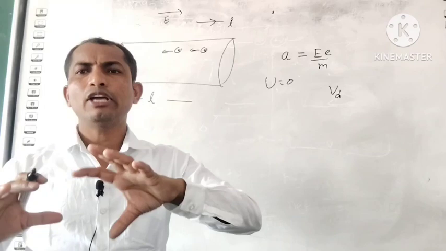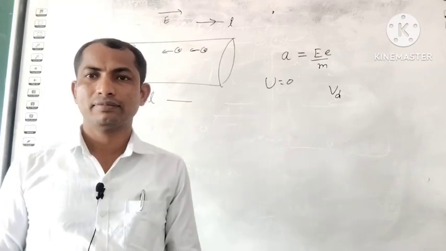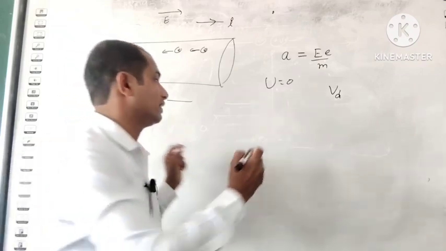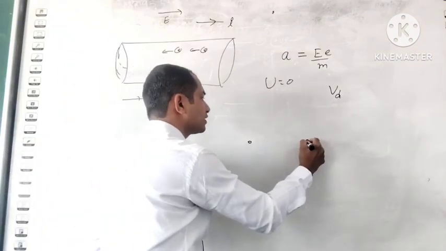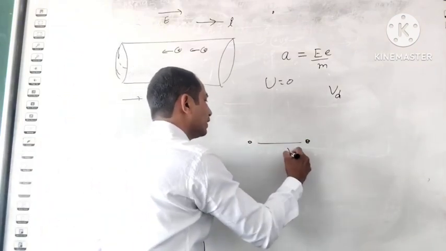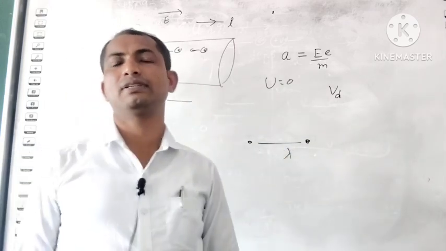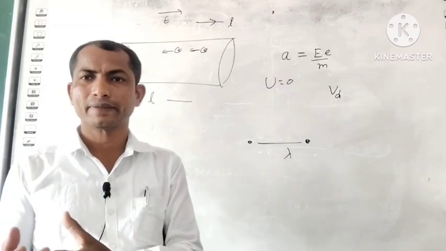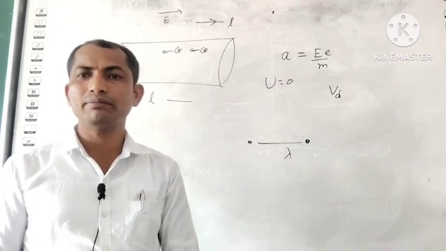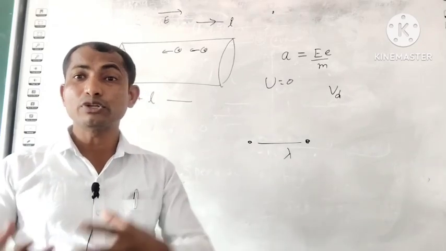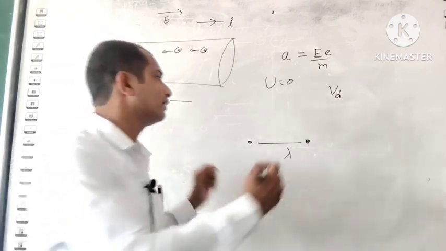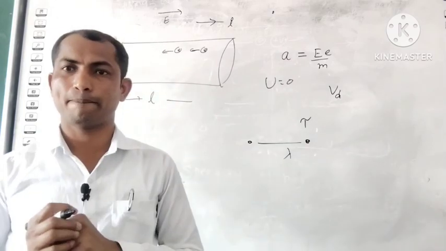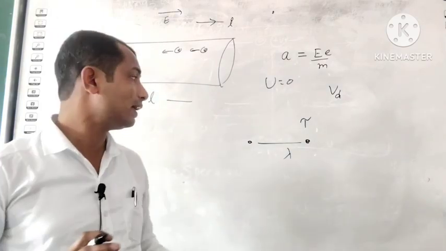The distance between two successive collisions is said to be lambda, the mean free path. At the same time, the average time taken between two successive collisions is the relaxation time, denoted by tau.